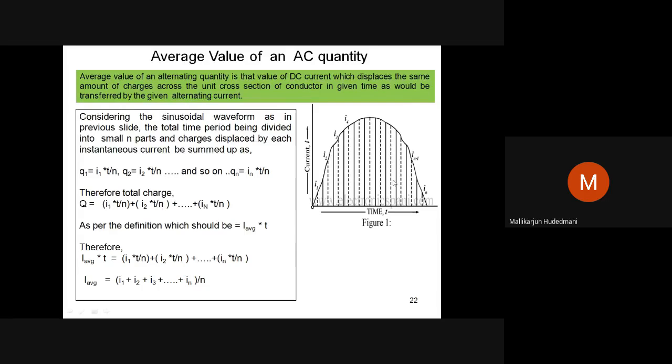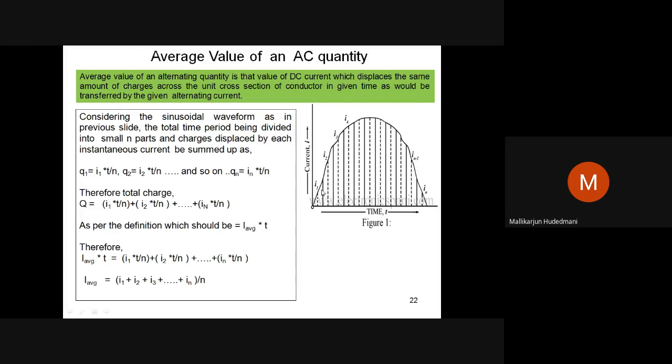And so on, the last strip In gives Qn equal to In into t by n. So each strip of width of time having I1, I2, I3 currents displaces respectively Q1, Q2, Q3, Q4, Q5, Qn coulombs of charge.